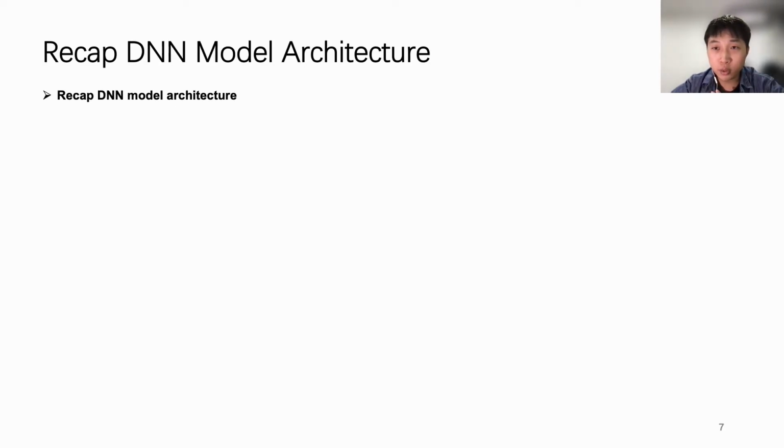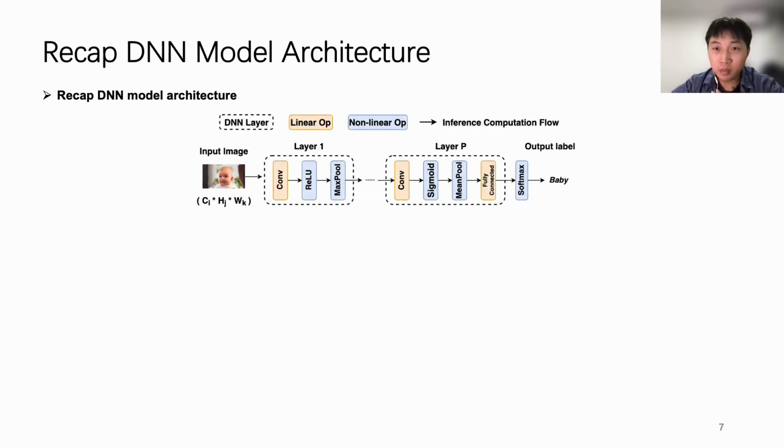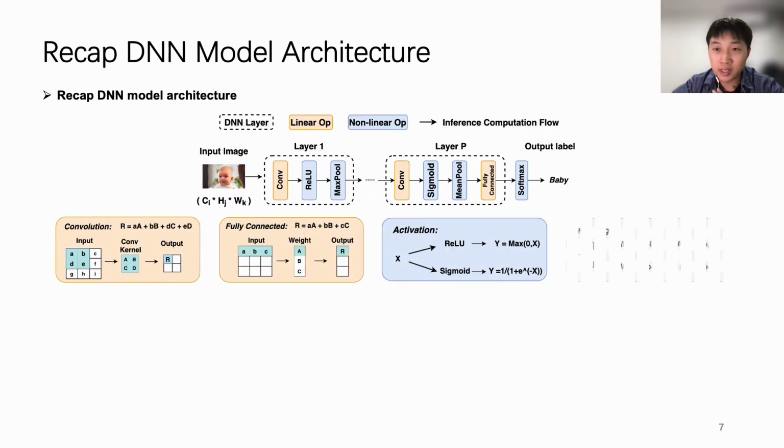Before answering these questions, let's have a recap of DNN model architecture. A DNN model can be represented as a sequence of connected layers, with each layer assigned a set of operators, as shown in the image classification example below. An operator is either a linear operator or nonlinear operator, where a linear operator is weighted by parameter matrices. During an inference, the model passes an input through layers of operators to finally output the class label.